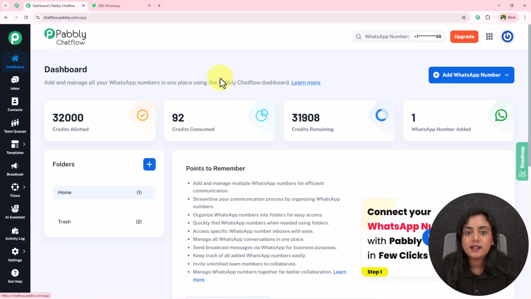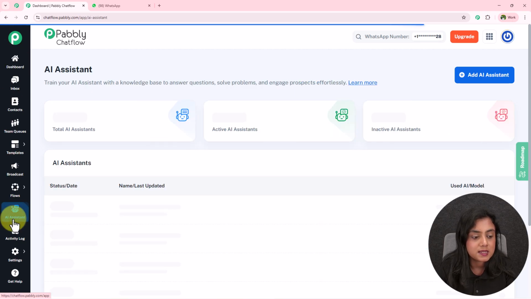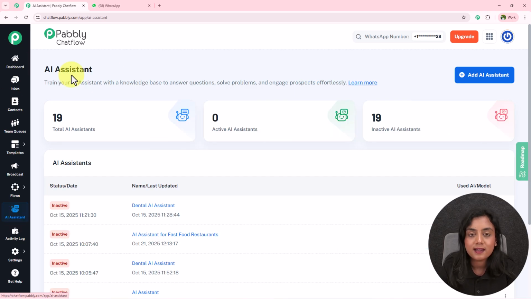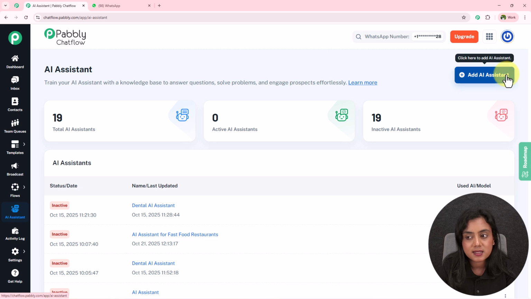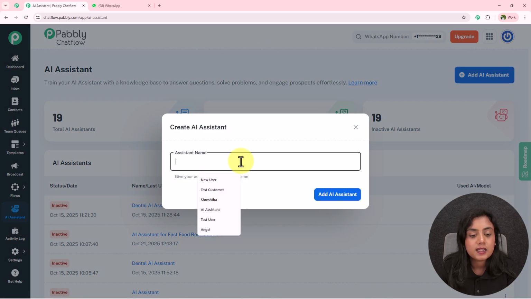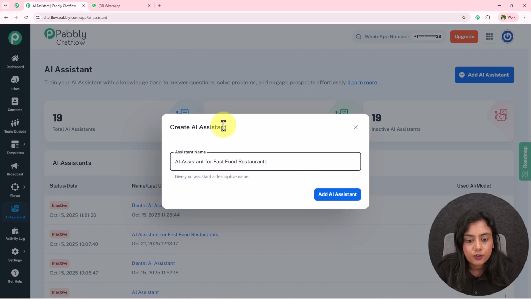So now to create an AI assistant, simply from the panel, go towards this AI assistant section right over here, and now to add a new AI assistant, click on this add button. Firstly, we need to name our AI assistant. So for the name over here, I'm going to give it as AI for fast food restaurants.